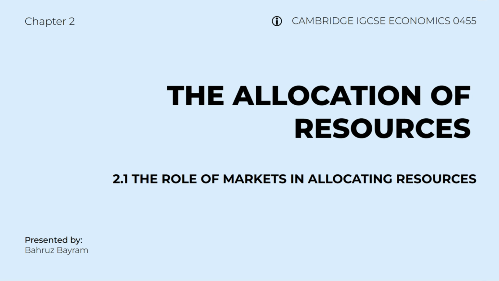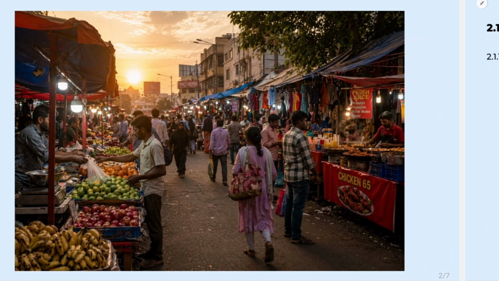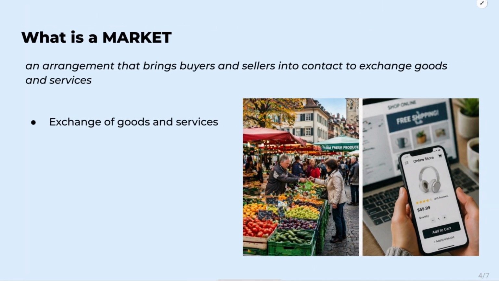Why do some products become popular while others disappear? And who decides what gets produced in an economy? Today we're going to look at Chapter 2.1, the role of markets in allocating resources, and understand how markets work in a simple way. First, what is a market?